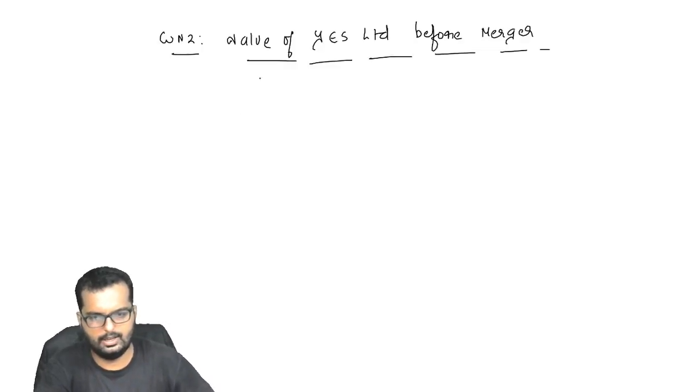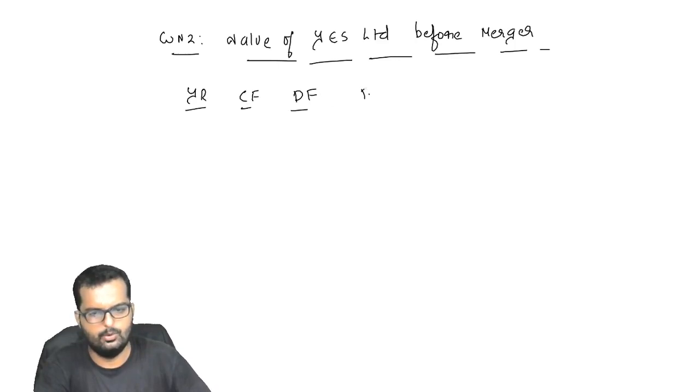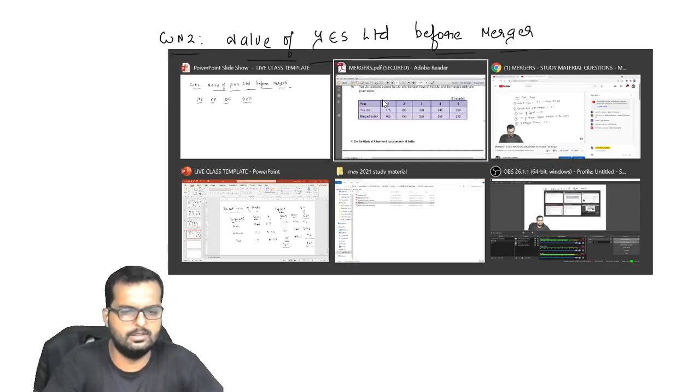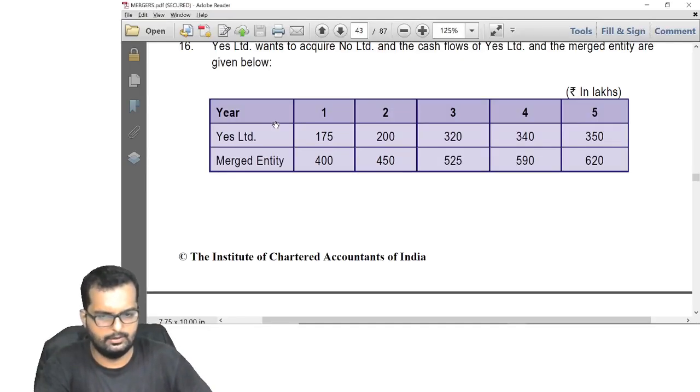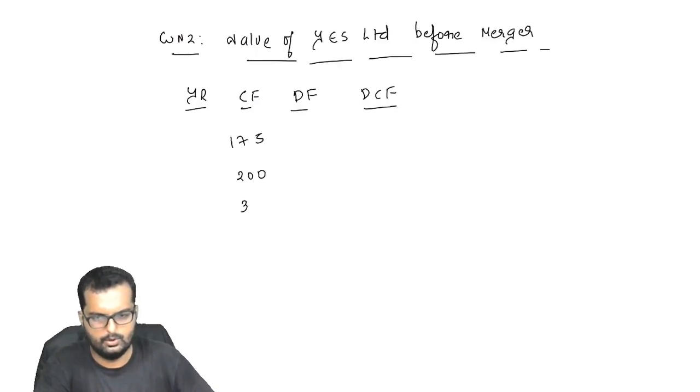5%. So what I'll do is I'll draw the table here: cash flow, discount factor, discounted cash flow. I'll write down the numbers here: 175, 200, 320, 340 and 350.